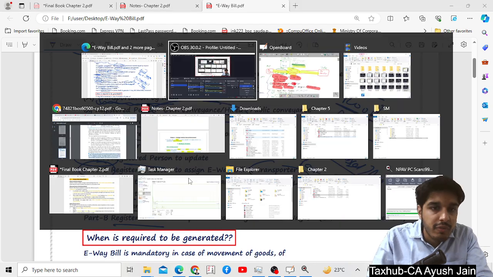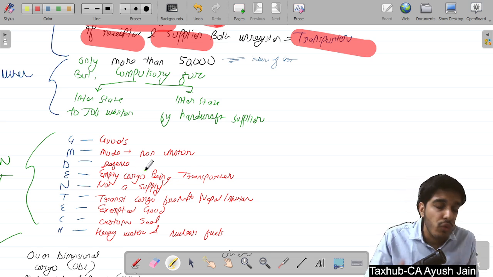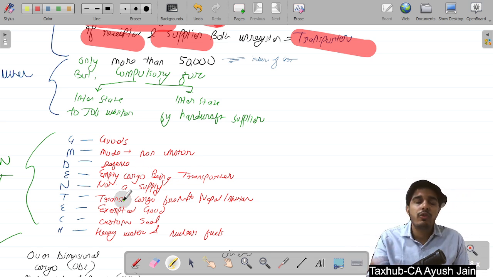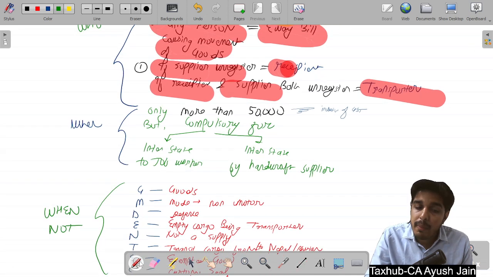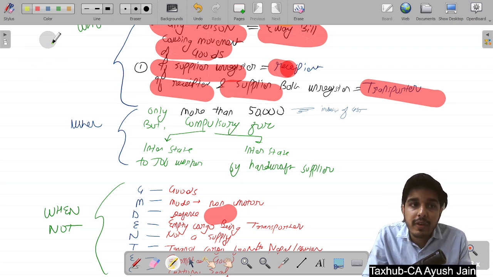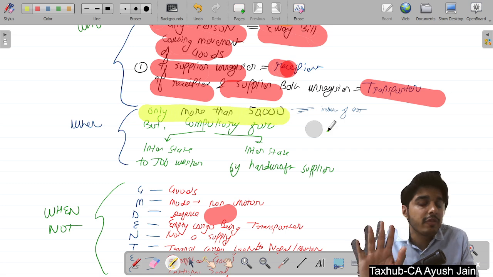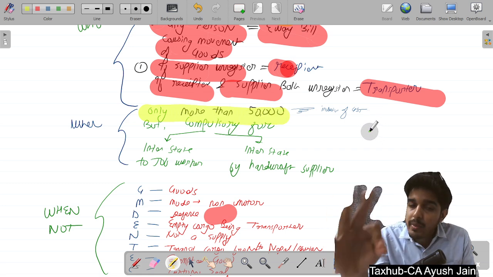So this was our first topic. Now what does the next topic say? It says when you have to generate an e-way bill. We have seen who has to generate an e-way bill. Now we are going to see when it is compulsory. It says that if the value of the goods which you are supplying exceeds 50,000, then the liability to issue an e-way bill arises.